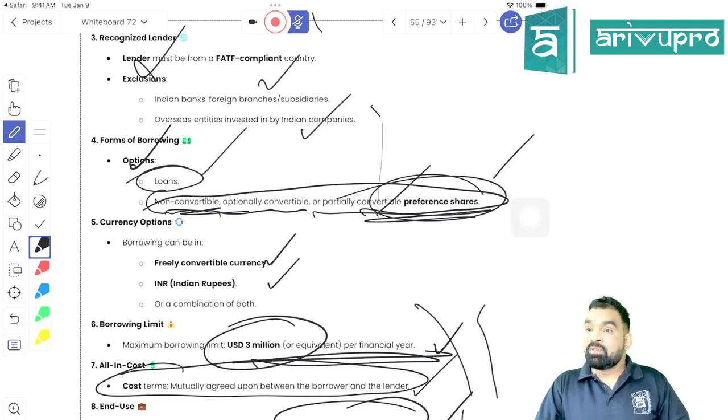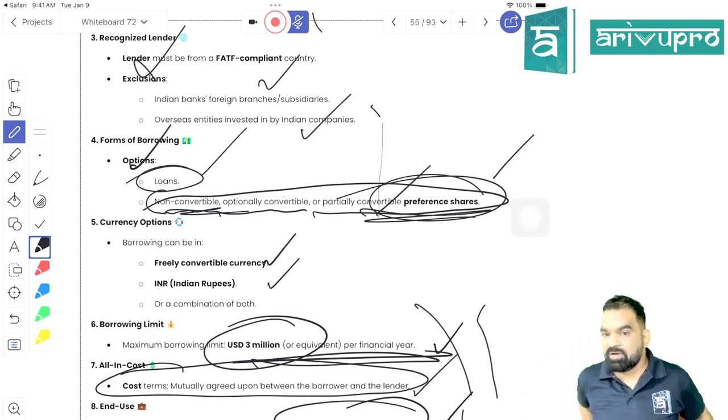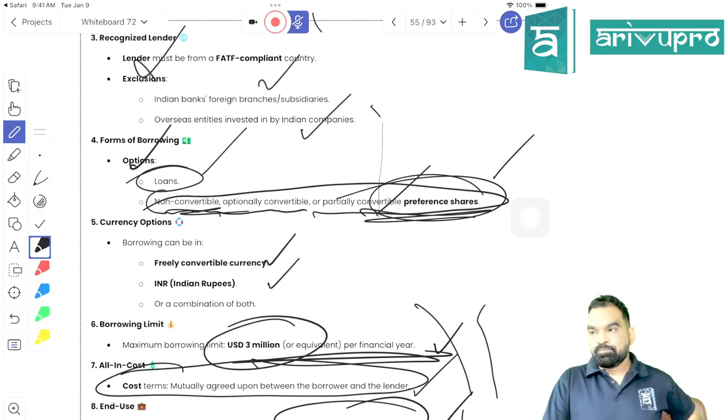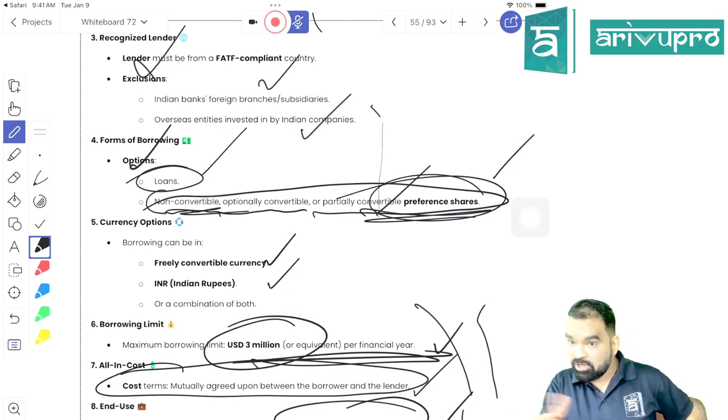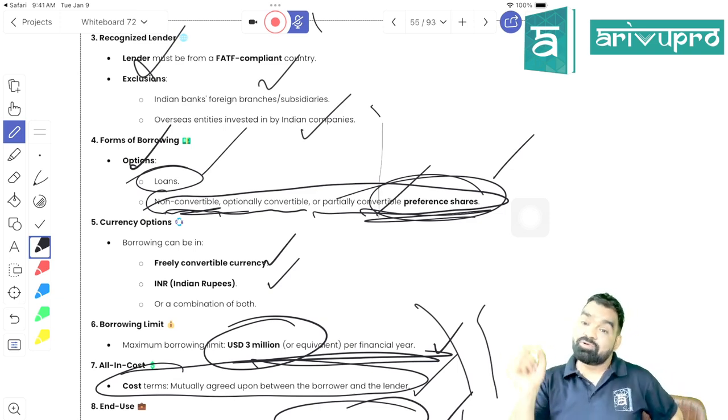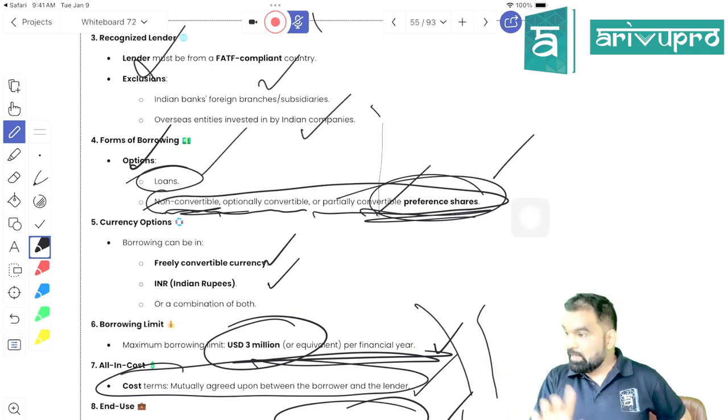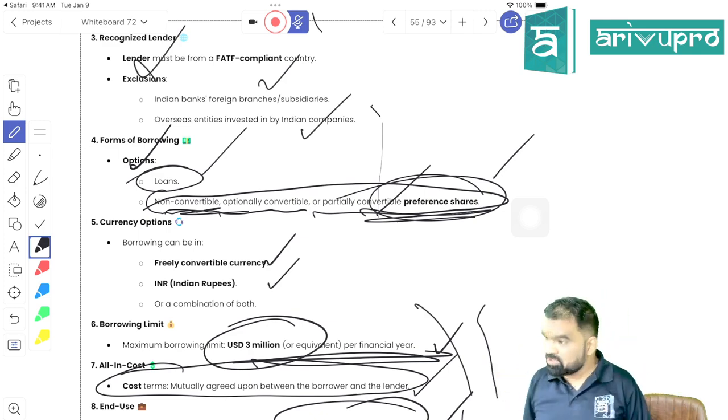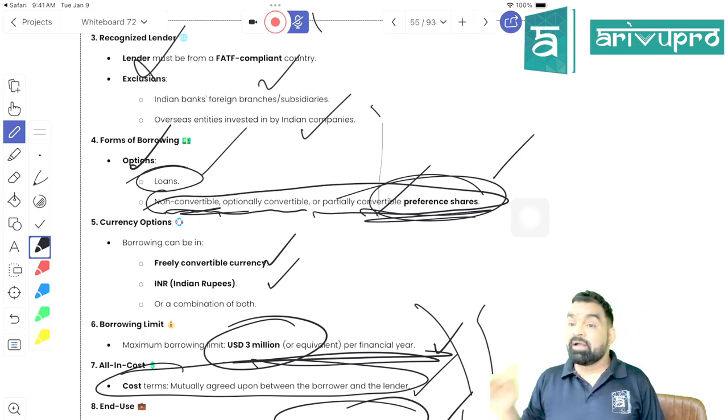Third, they should have no turnover of more than 100 CR. Their turnover should not cross the limit of 100 CR. Fourth, they should not be a new or unique entity. They should not come up from a demerger or split up. And they must be involved either in innovation, but it is not required that they should always be involved in innovation. They may be into employment generation, or they may be into wealth creation.